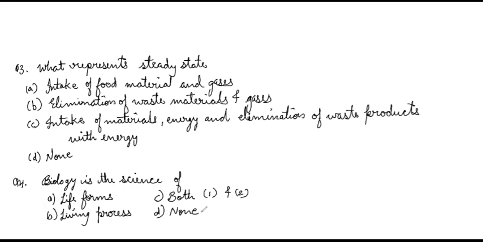So I hope you have written all the answers along with the question numbers. Now it's time to know the answers, and on the screen I'm going to write the answers along with the question numbers. Question 1, the answer is various energy changes in cell, so option D is the answer.